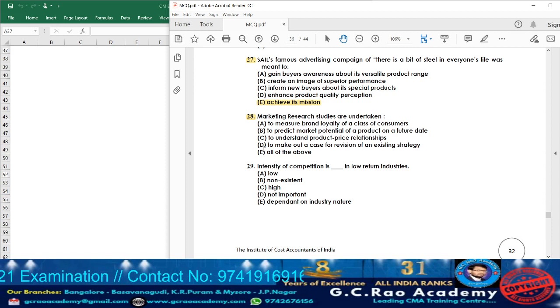Option E, all of the above. See, whatever options are given above, all are related to marketing research studies. So the answer will be all of the above, option E.